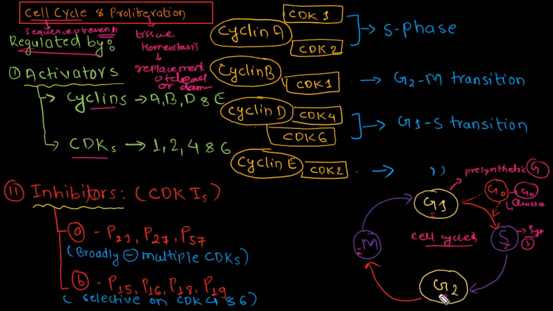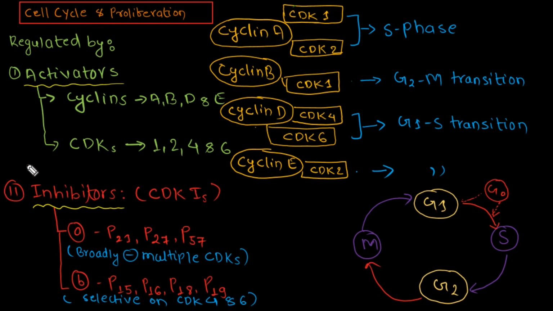Then we have the G2 phase, which means the pre-mitotic growth phase, and M for mitosis. This is the sequence we must remember: G1 and G2 are the growth phases, and S and M are the synthetic and mitotic phases, which further progress to cell division. We will see this in another slide, a diagram from Robbins Pathology.